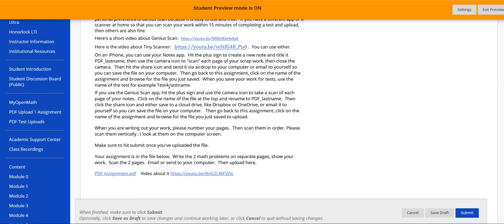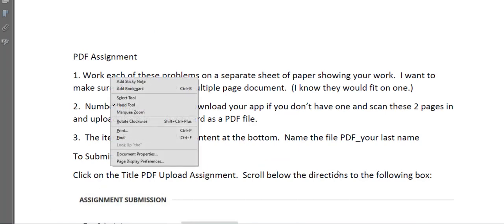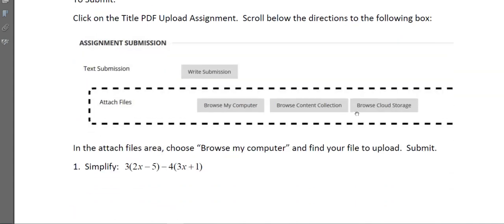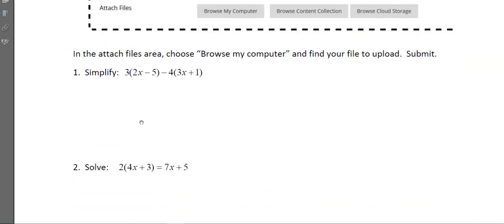You're going to read through this and get the app put on your phone. Right here on the left toolbar, you're going to click on this PDF assignment. It has 2 math problems in it, which you are going to write on paper. These 2 problems, you should already know how to do. I want you to write them on 2 sheets of paper. It can be front and back. I'm not trying to waste your paper. I just want to make sure you can scan 2 pages to one file.